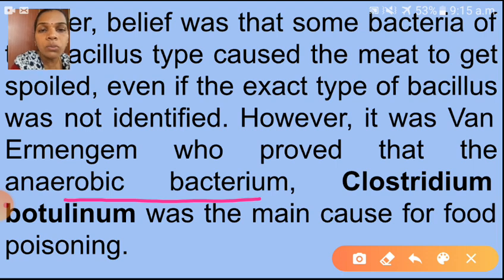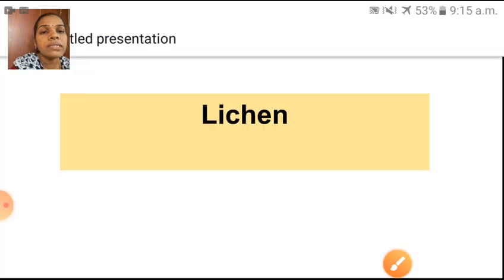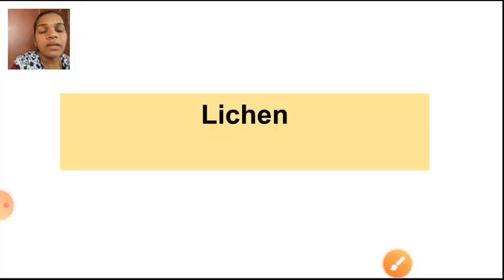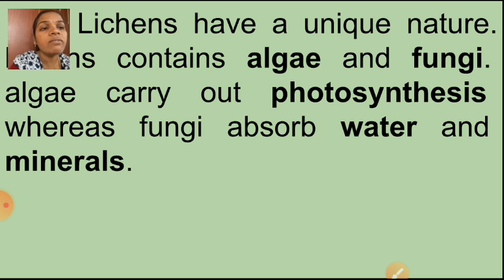So it will lead to what? Illness. Understood now? Next one is lichen. Lichen is another organism. What is meant by lichen? See here, lichens have a unique nature. Why is it a unique nature?